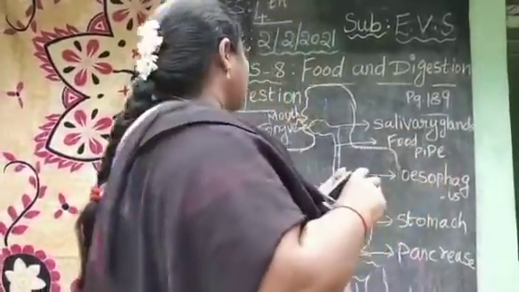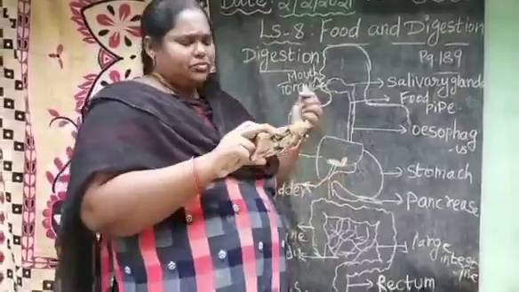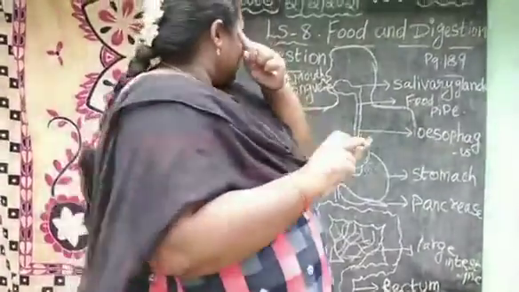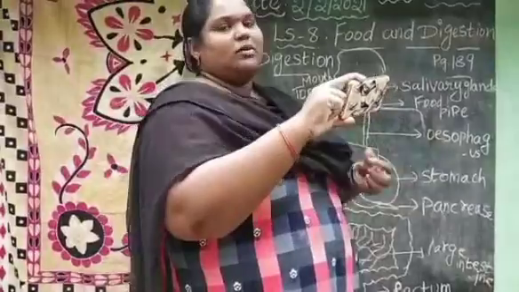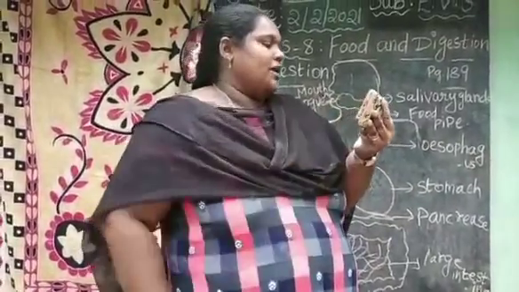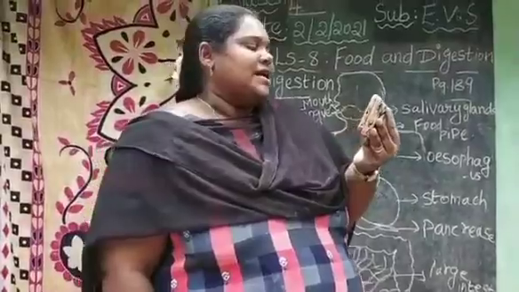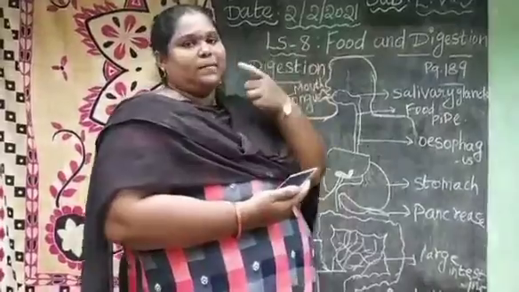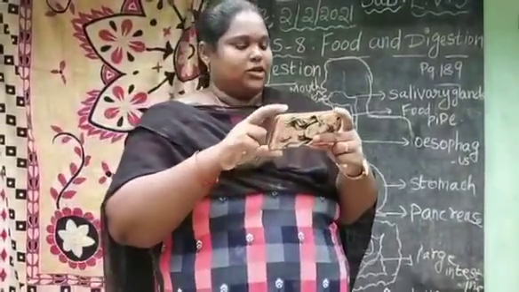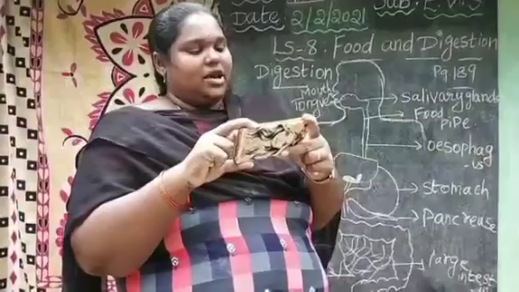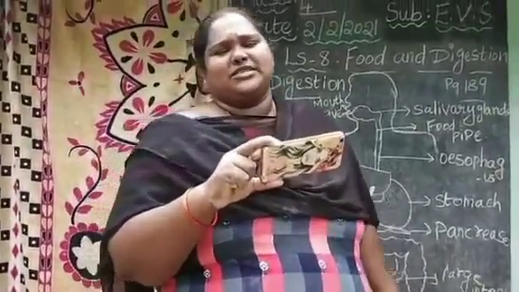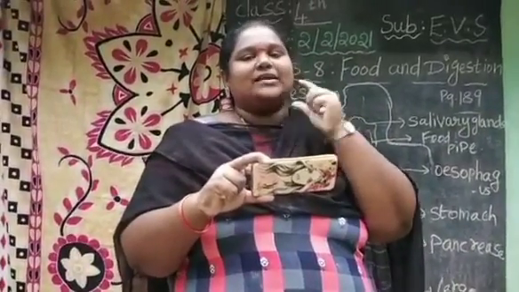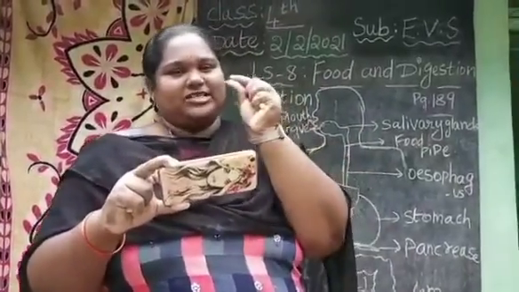Okay, so here we should see the process of digestion. Look at the picture given in the textbook. Here one human body is there, look at that properly. Digestion begins in the mouth itself. When we start eating, our teeth break up the food into smaller pieces. That means the teeth will grind the food into small ones.